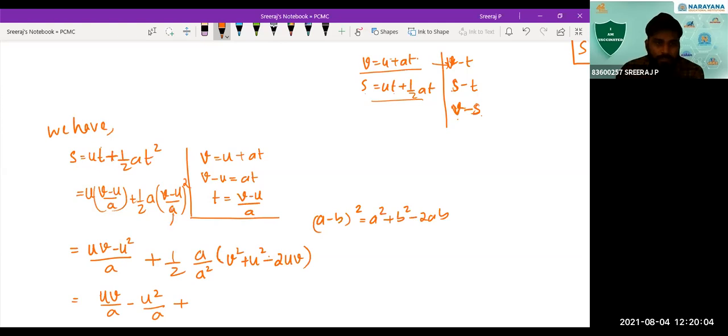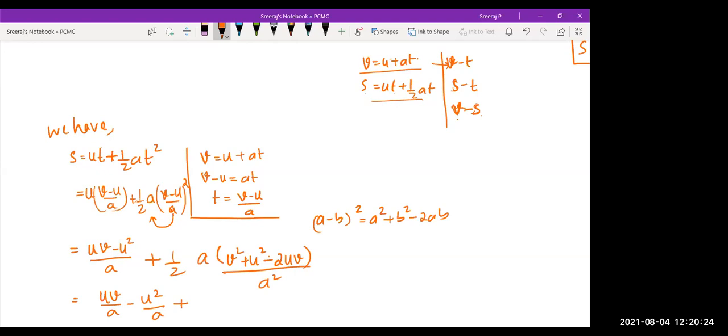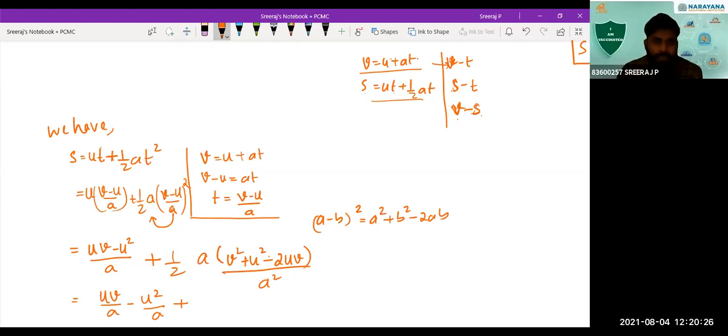If I take it outside, it will be A by A square, right? Half into A, divided by A square, and V minus U the whole square divided by A square, right? So the square will come for A also.